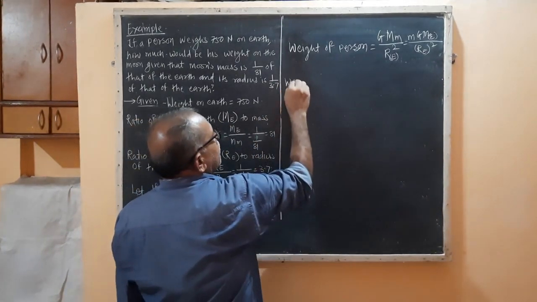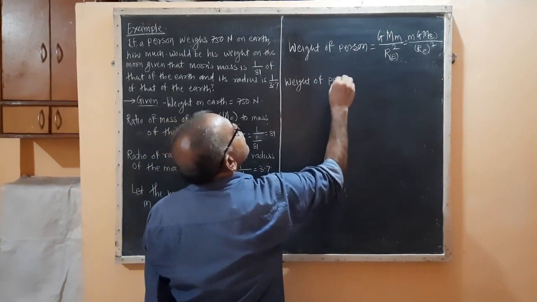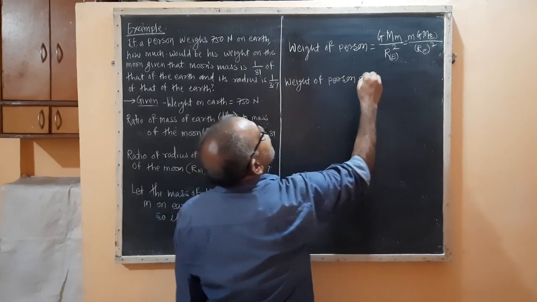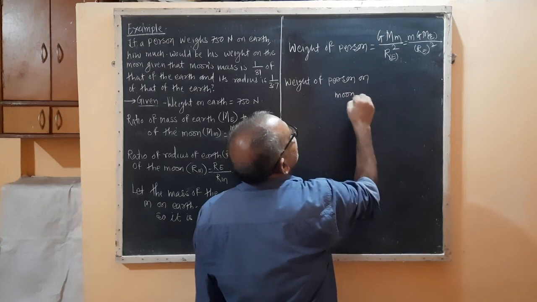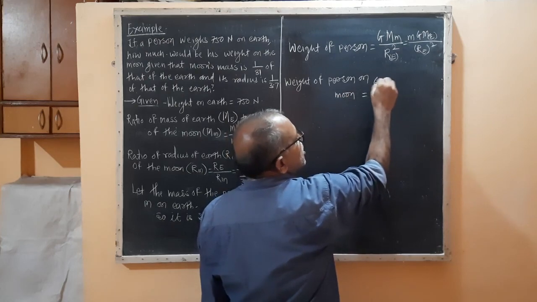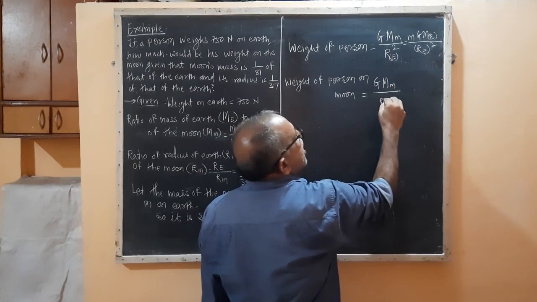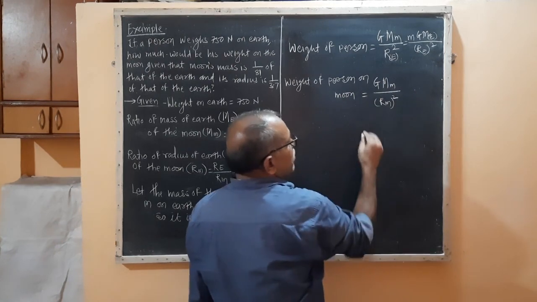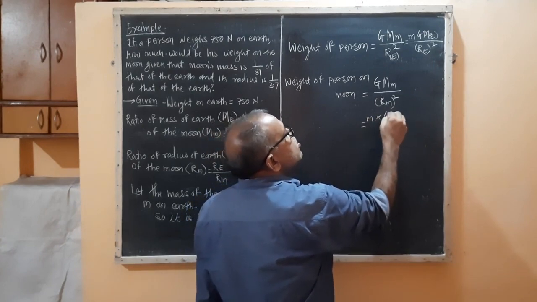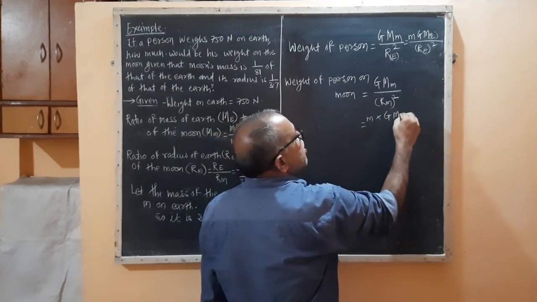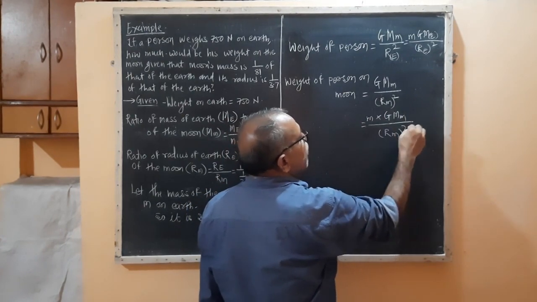Now the weight of person on moon is equal to G Mm upon Rm square, that is m into G Mm upon Rm square.